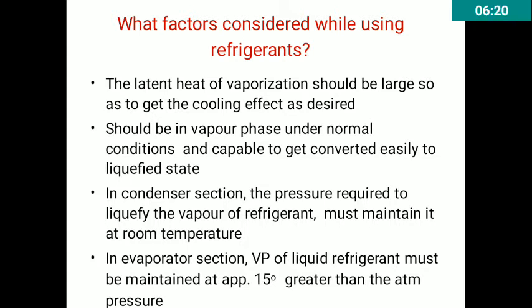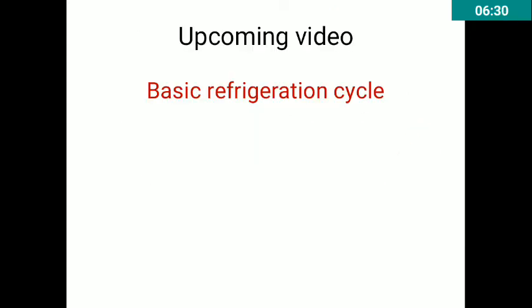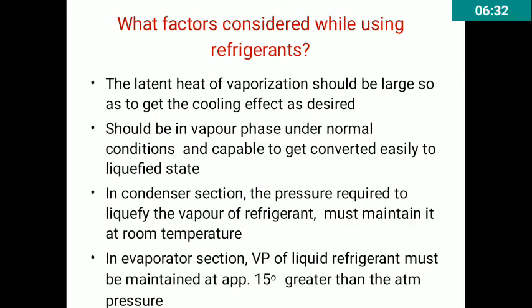Third, in the condenser section, the pressure required to liquefy the vapor of the refrigerant must maintain it at room temperature. We will further study in detail what is happening in the condenser section and in the evaporator section.